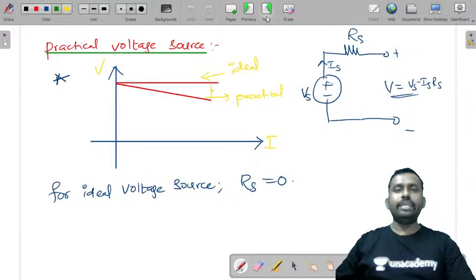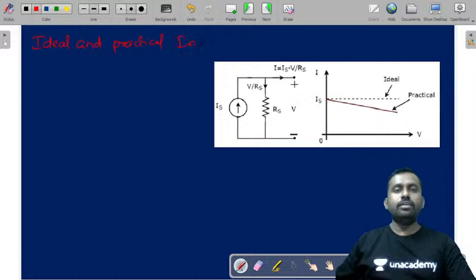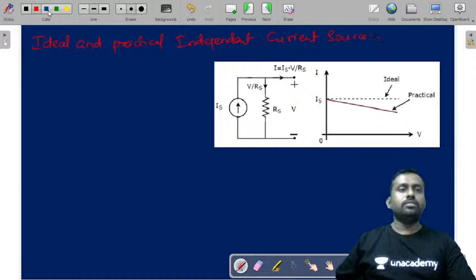Now let us look at the ideal and practical independent current source. So if you observe this, what is an ideal current source?